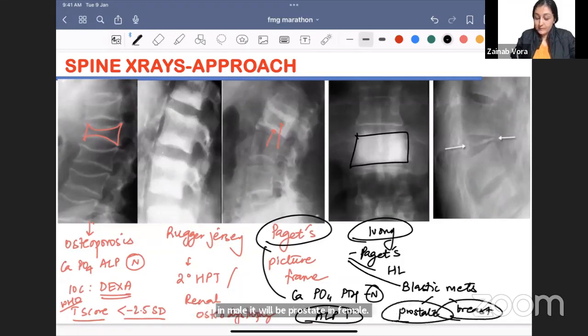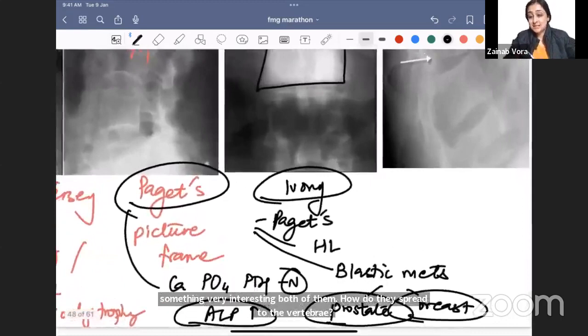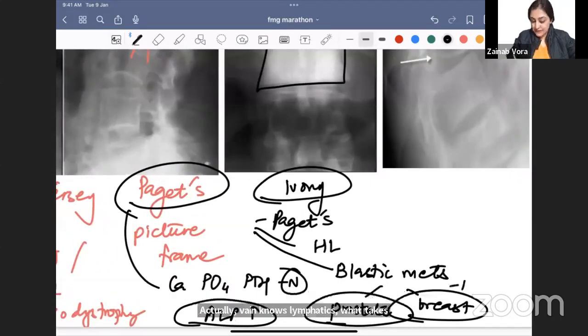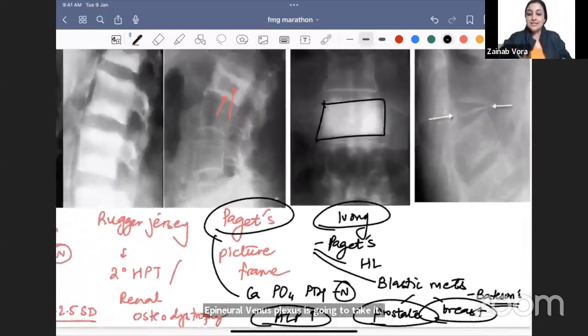And what you have to remember, something very interesting, both of them, how do they spread to the vertebrae? Artery, vein, nerves, lymphatics, what takes it? Vein, right? So it's the venous plexus, Batson's venous plexus, epidural venous plexus is going to take it. So this is again a question that gets asked. Okay, तो साथ में याद रख लो, prostate, breast, Batson plexus, blastic metastasis.